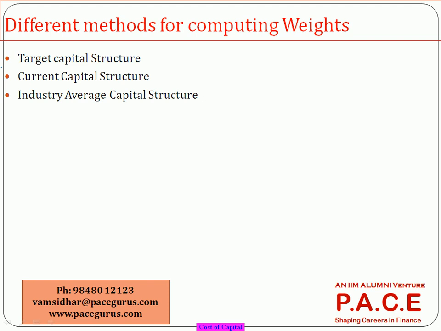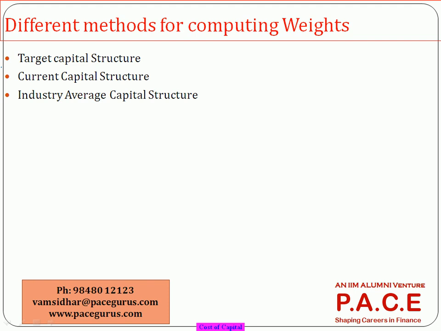See, today it may be 30, 20, 50. 30 in debt, 20 in preferred stock and 50 in equity. But probably let's say the company is announcing that next year we want to go with 40, 10, 50. Then for computing my cost of capital, I will go with 40, 10, 50. But if there is no such information about the future, then I will take the current capital structure itself.